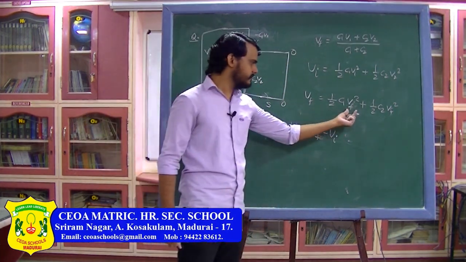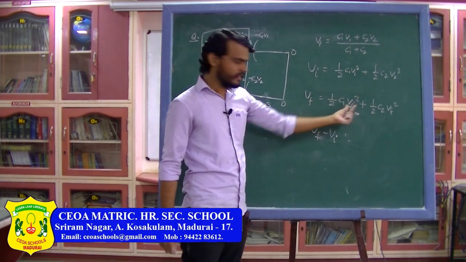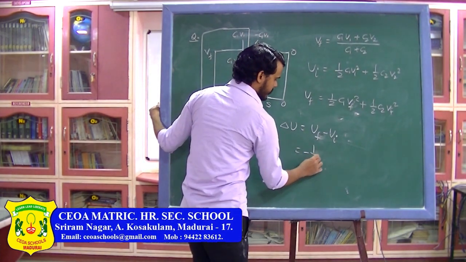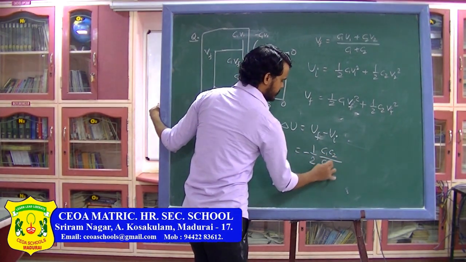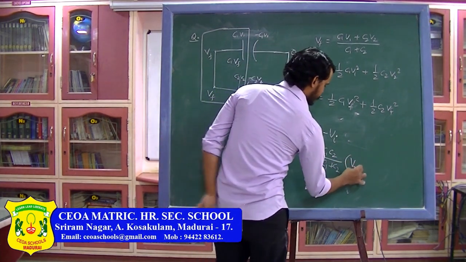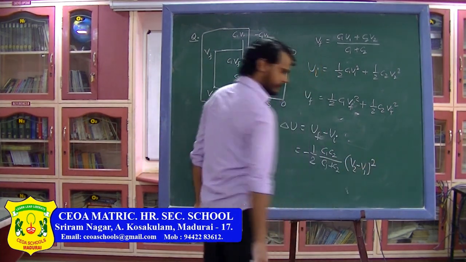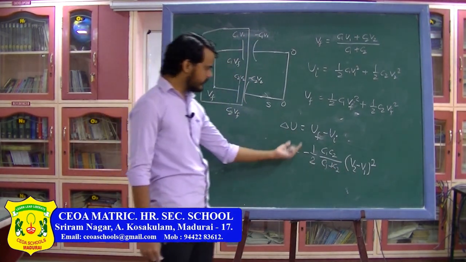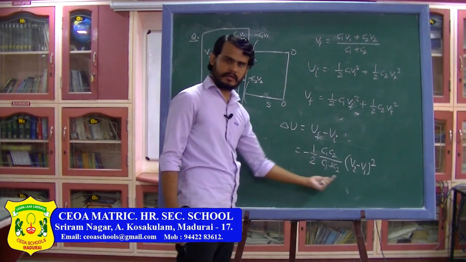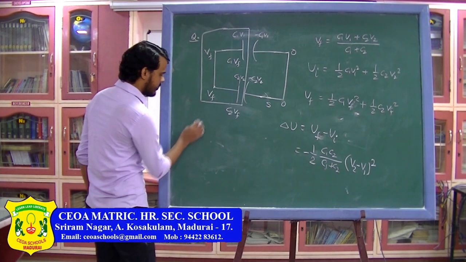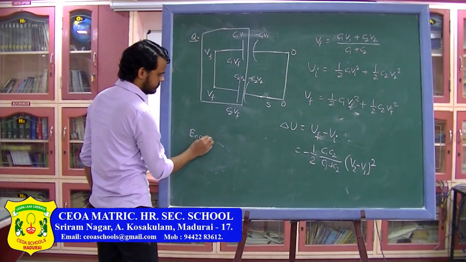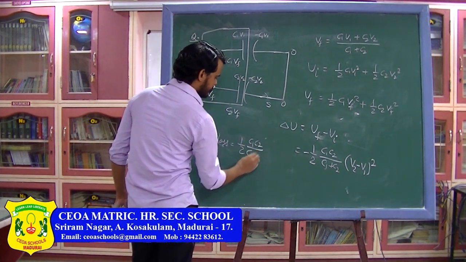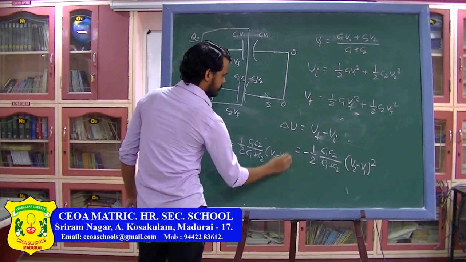Now you can place the value of V final from here to here and you can find this value. If you find this, you will see this term comes out to be minus half C1 C2 divided by C1 plus C2 into (V2 minus V1) whole square. So this energy is lost, and this is called energy loss. As the energy change is negative, this energy will be lost. So here you can write energy loss or heat produced is half C1 C2 divided by C1 plus C2 into (V2 minus V1) whole square.